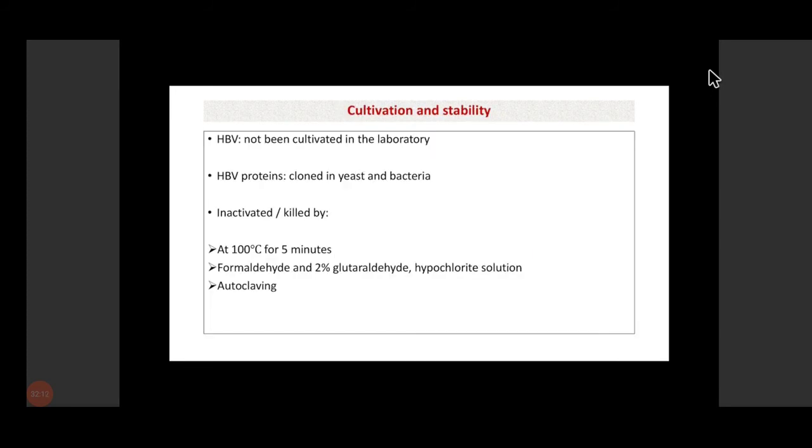Now, hepatitis B virus cannot be cultivated in the laboratory. However, its protein has been cloned in yeast and bacteria. The virus is inactivated or killed at 100 degrees for 5 minutes, and it is also sensitive to most of the common disinfectants as well as autoclaving.